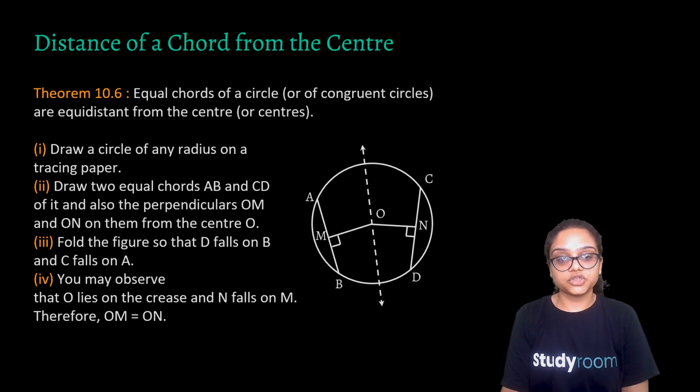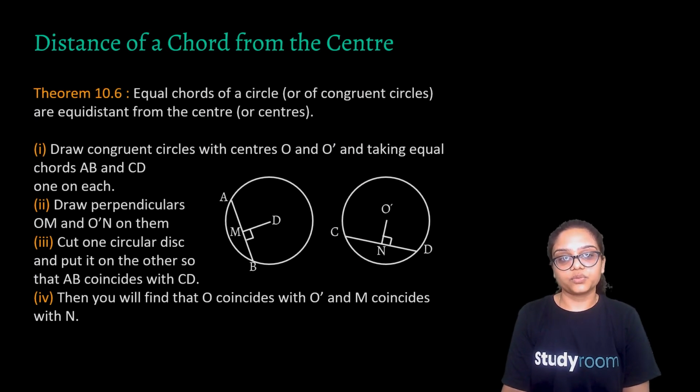Fold the paper such that D falls on B and C falls on A. Okay. You have done it. You may observe that O lies on the crease and N falls on M. Why so? Because OM would be equal to ON. Just do that using a paper, and if you don't want to, just come with me and we'll prove it mathematically. How would we do that?